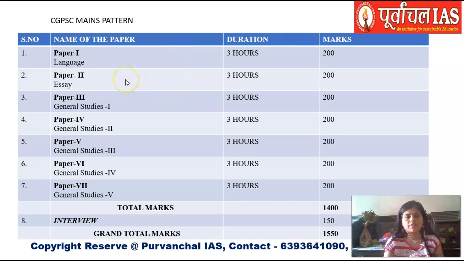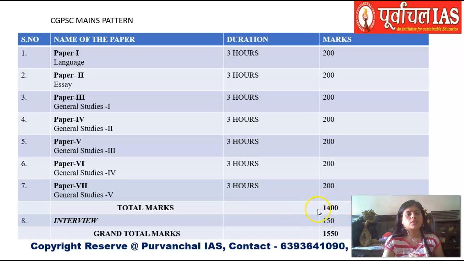Then in paper 2, you have an essay paper. There is paper 3, which is termed as General Studies 1. There is paper 4, which is called General Studies 2. There is paper 5, which is called General Studies 3. There is paper 6, which is called General Studies 4. And then there is paper 7, which is termed as General Studies 5. We will take a look at their syllabus in the next slide. The total marks of all these 7 papers sum up to 1400.